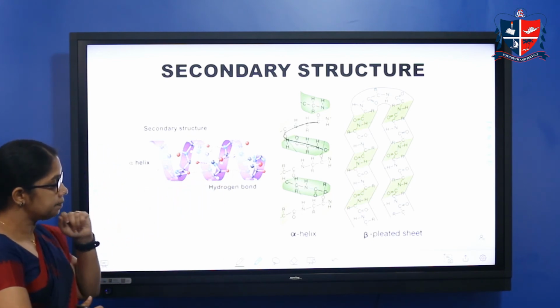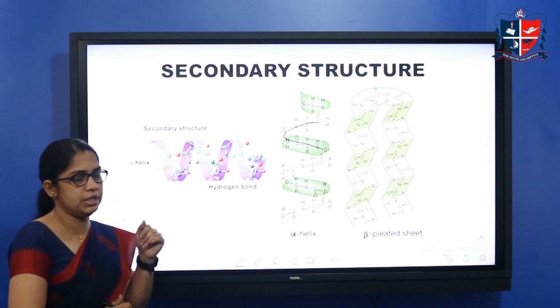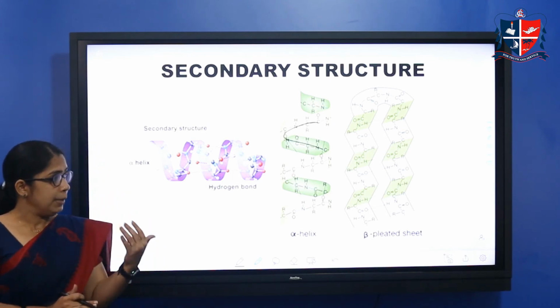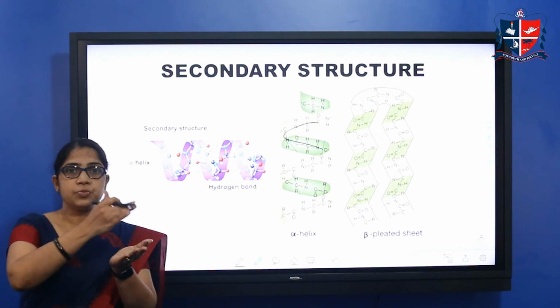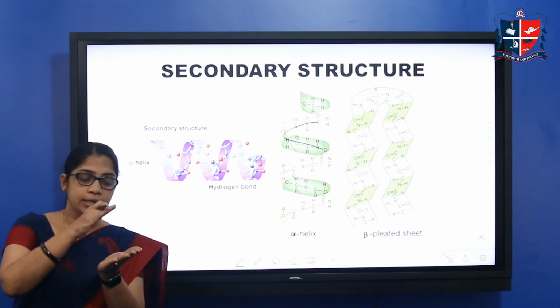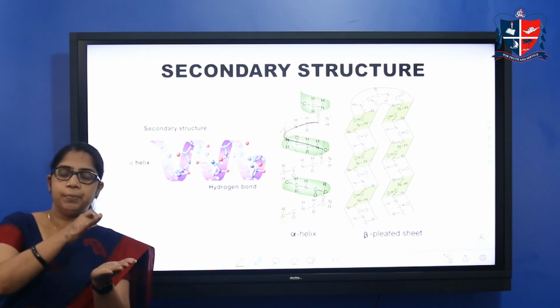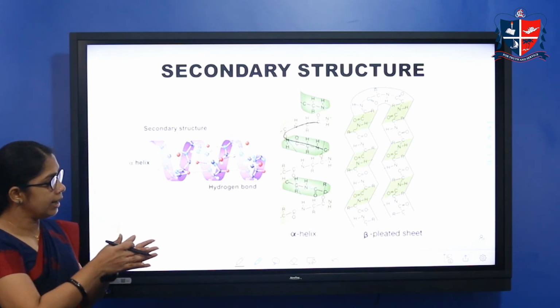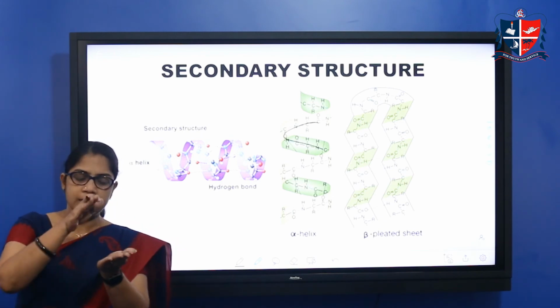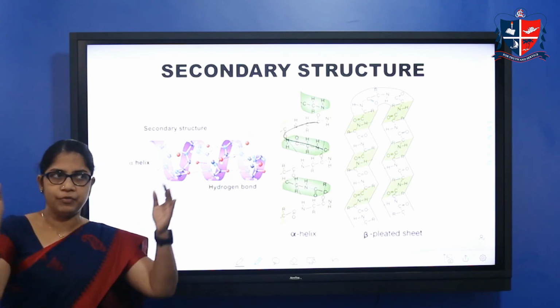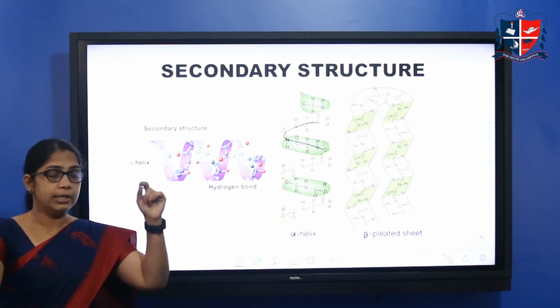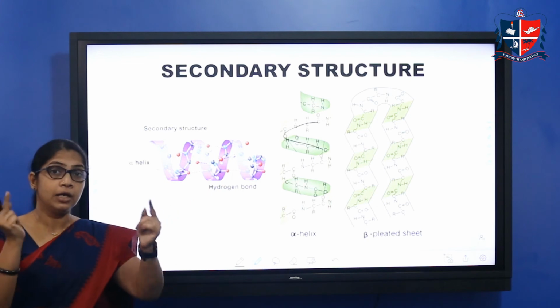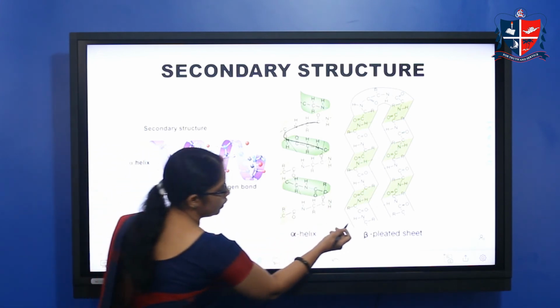Then the next one is the beta pleated sheet, in which the polypeptide chains are arranged like pleats, and these pleats can be parallel or anti-parallel. Parallel means they are in the same direction. When we look at these terminal ends, they are in parallel direction, as you can see here.